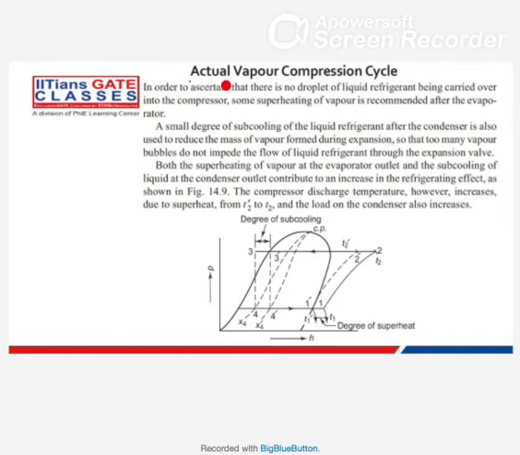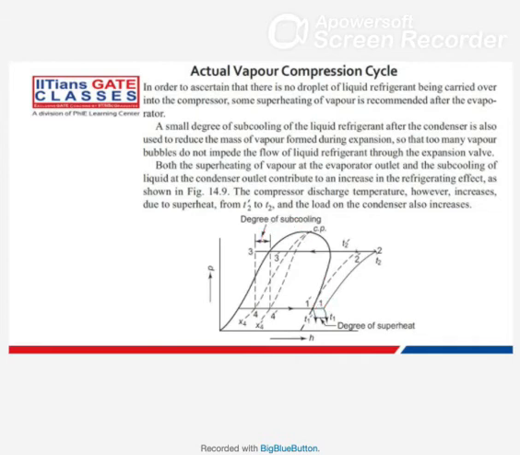Now in the actual vapor compression cycle, we superheat the vapor. If you see, we are not ending at the saturated state. We are doing a little amount of superheat. So this is the degree of superheat and this is the degree of subcooling. What we do is take some heat from here and supply it here, because this is at a higher temperature, obviously.